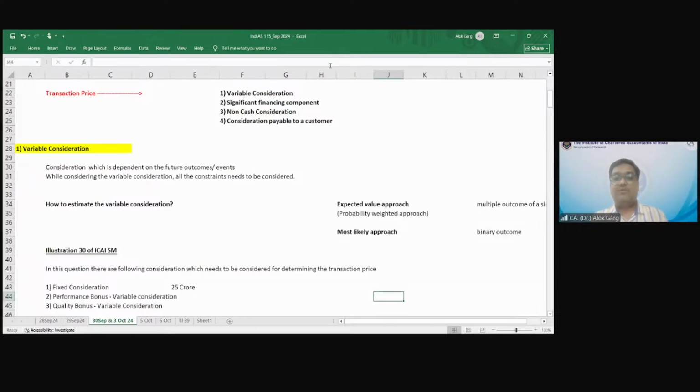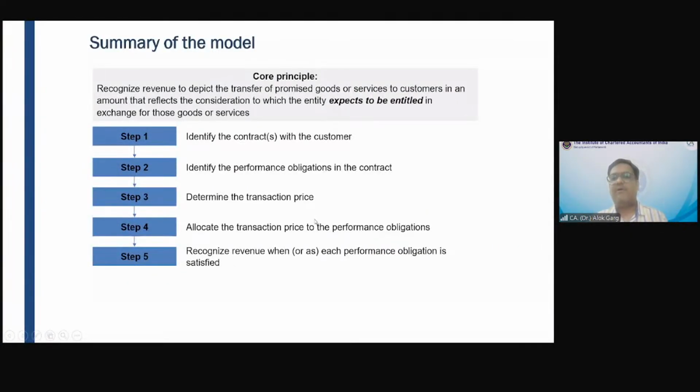Okay. So this is the third aspect. First, identify the contract with the customer. Second, determine the performance obligation.